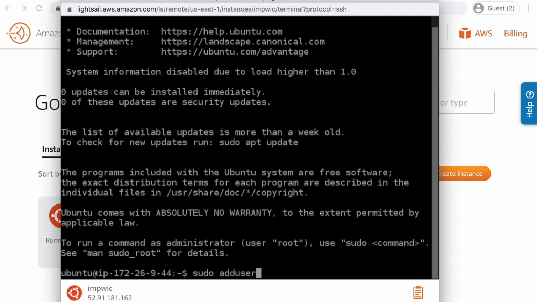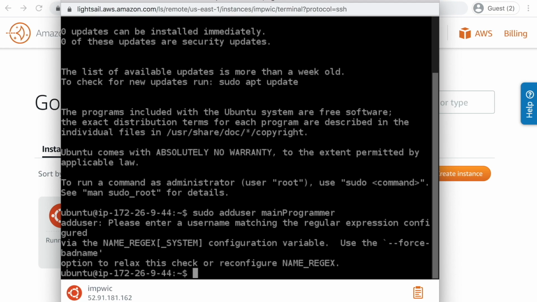So first we need to add some users. So let's add user main programmer. So that user will later become administrator. Now I always get reminded, in Unix you cannot have capital letters in the usernames. So let's change the name.